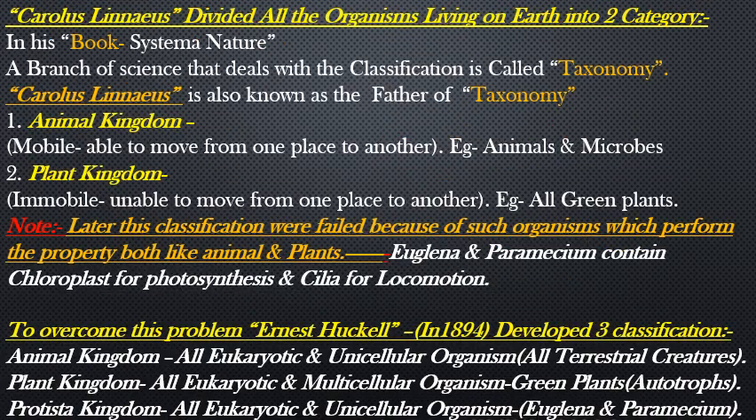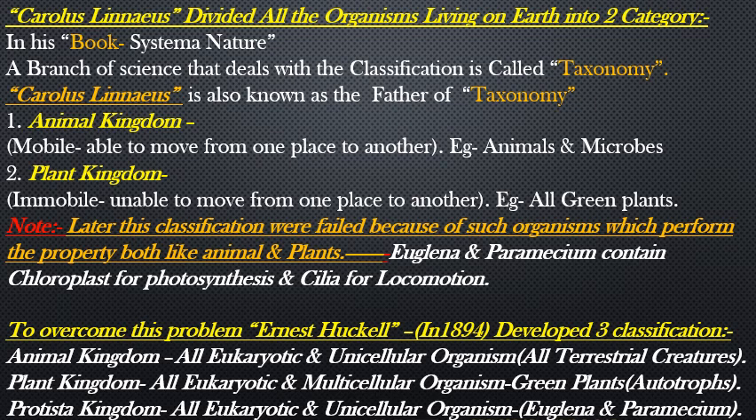Moving to the next slide. Carolus Linnaeus divided all the organisms living on Earth into two categories. He wrote a book, Systema Naturae. The branch of science that deals with the classification of organisms is called taxonomy. Carolus Linnaeus is also known as the father of taxonomy.